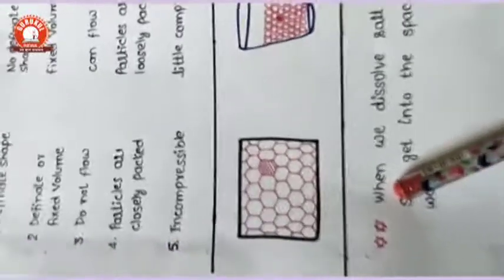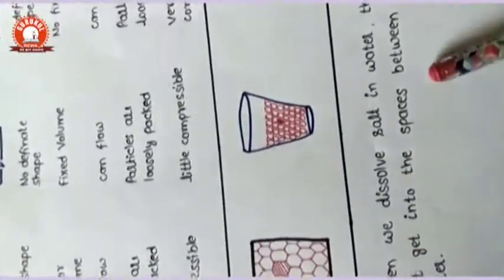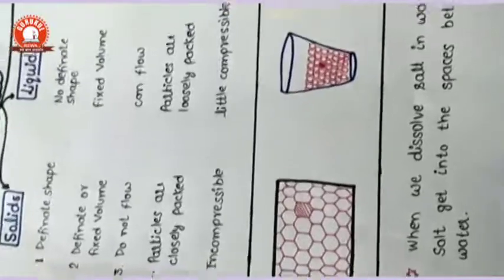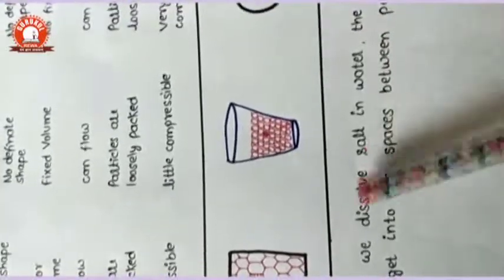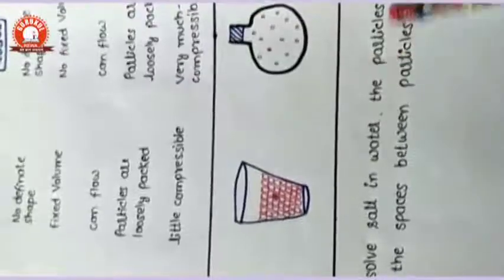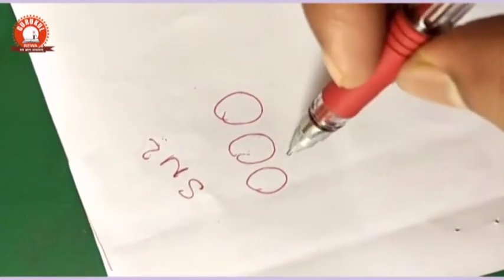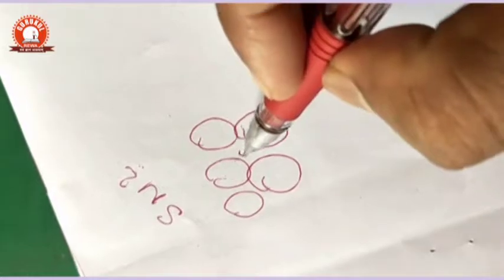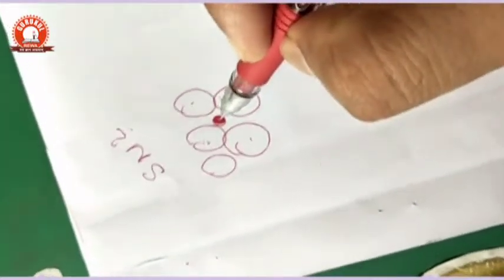If you make a sugar solution, or if you dissolve a salt, table salt, NaCl, which we use for the taste of food, or lemon, anything in the water, then after the addition of sugar crystals, the crystals of sugar are dissolved and they cannot be identified by the naked eye. So suppose these are the water molecules, and some solute like sugar is placed in the space between the water molecules, so it is not identified in the water.